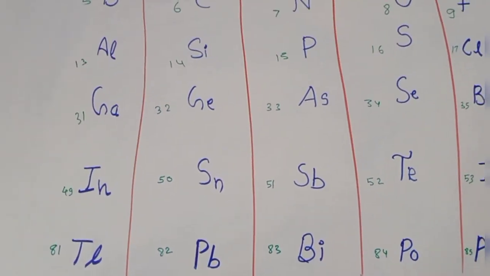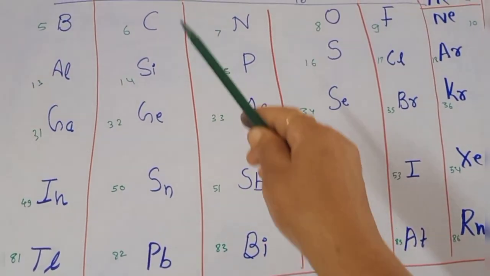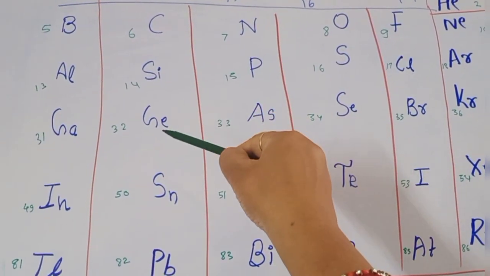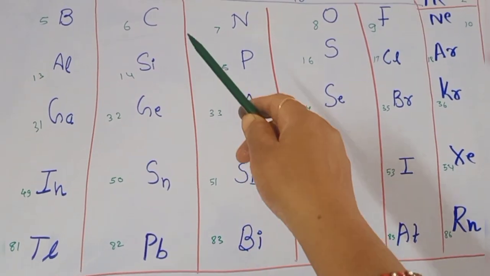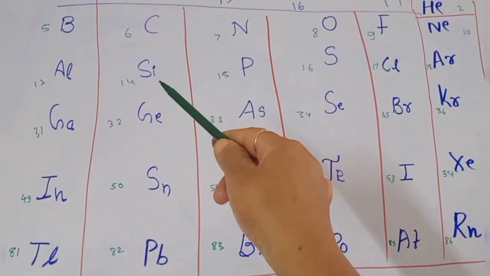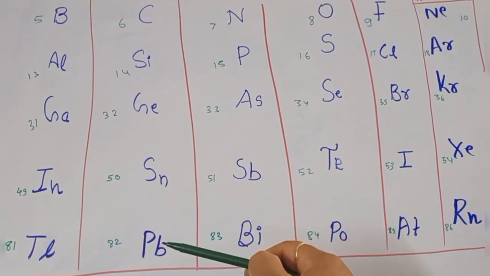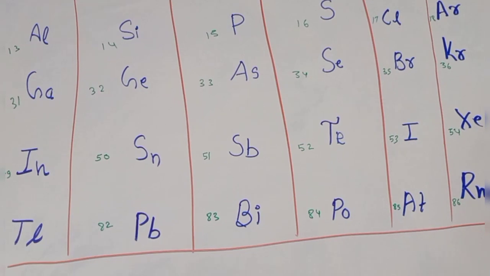Next is our carbon family. The code for the carbon family is very simple. It is kahe Sita ji suno prabhu. Kahe for carbon, Si for silicon, Ge for germanium, suno for tin and prabhu for lead. So you can easily learn this.